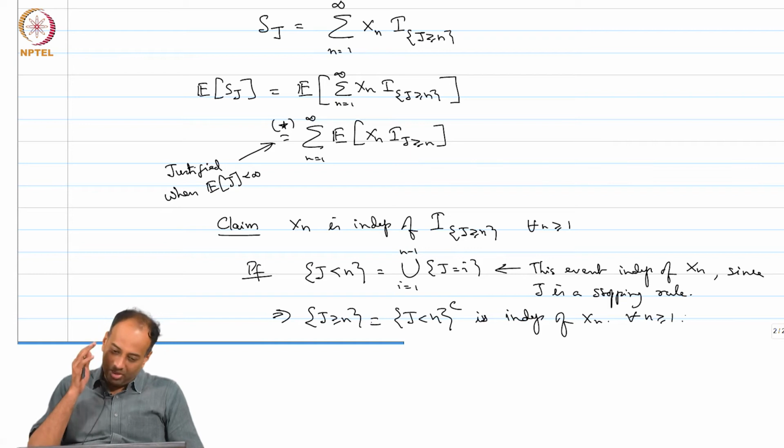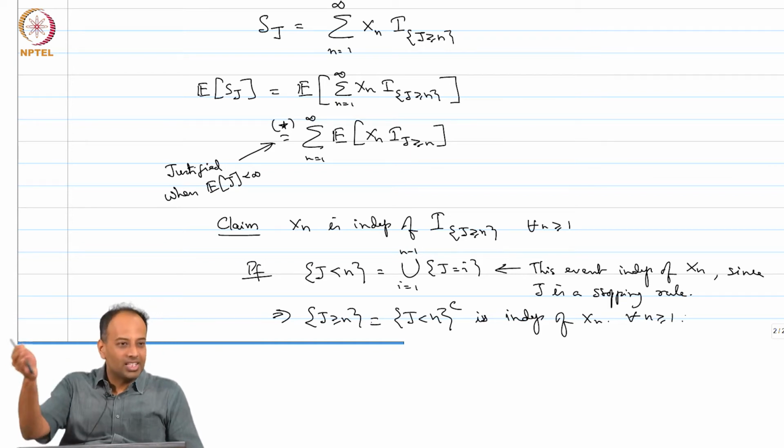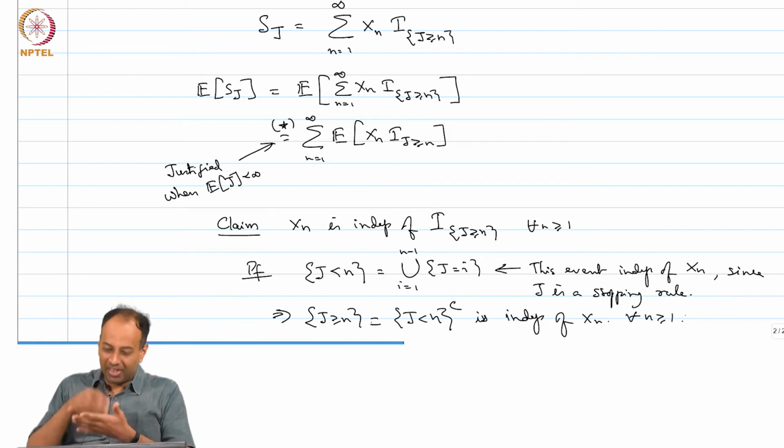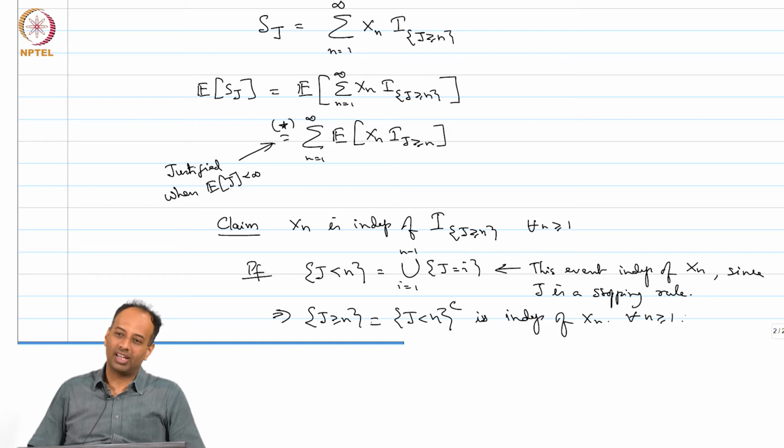The event J equal to n or J equal to n plus 1, where you stop at n or beyond, depends on X_n, but whether J is greater than or equal to n is independent of X_n.